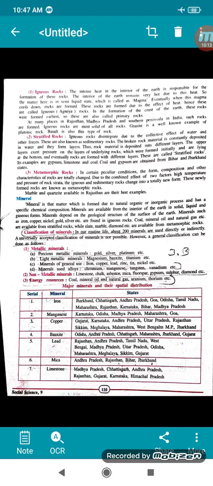Minerals which are used as alloys are chromium, manganese, tungsten, vanadium, etc. Non-metallic minerals are limestone, chalk, asbestos, mica, fluorspar, gypsum, sulfur, diamond, etc. Energy minerals are coal, mineral oil, natural gas, uranium, thorium, etc. And these are the serial names of the minerals and the different states where they are found. Is that okay? We'll continue in our next part about soil.